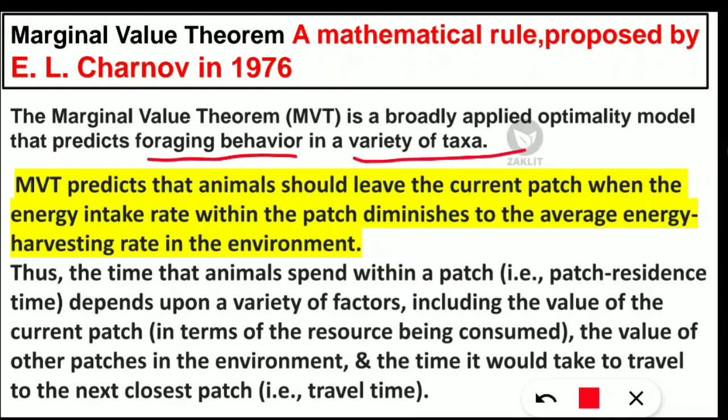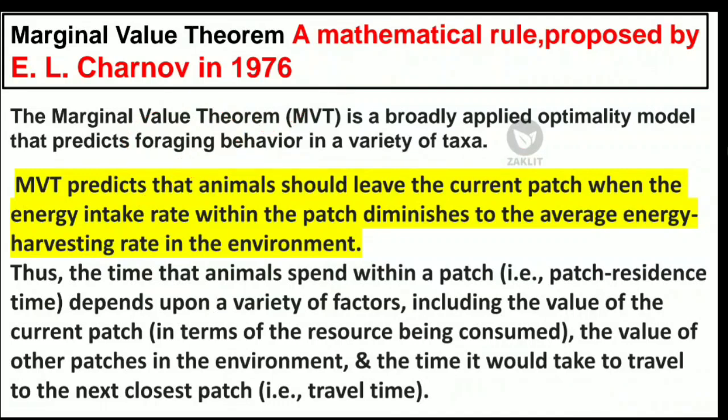Foraging means, as we all should know, searching for and gathering food. So collecting food and utilizing it is foraging. In early days, when we were early humans, we used to go and hunt, and there were hunter-gatherers. They used to go foraging, that is, to collect food. Nowadays we see foraging behavior in the case of animals.